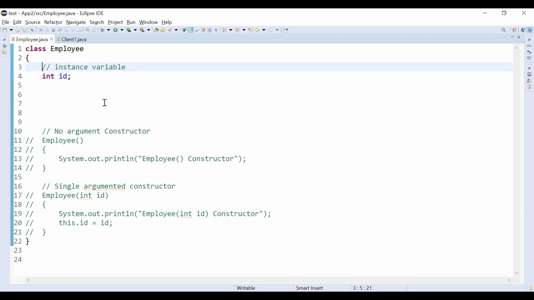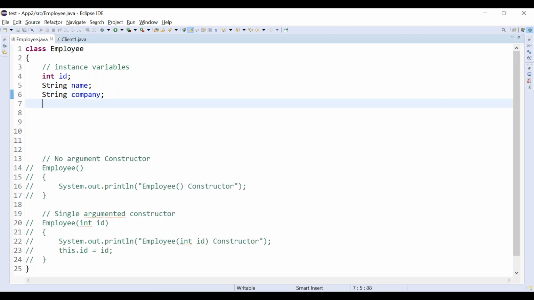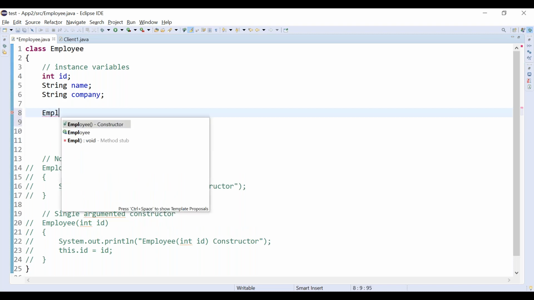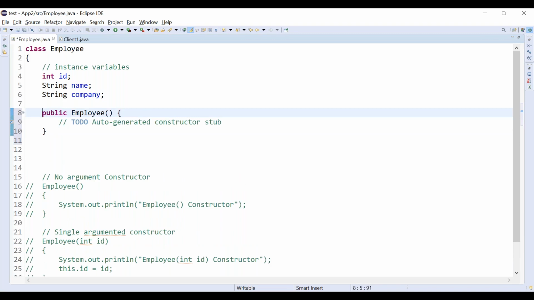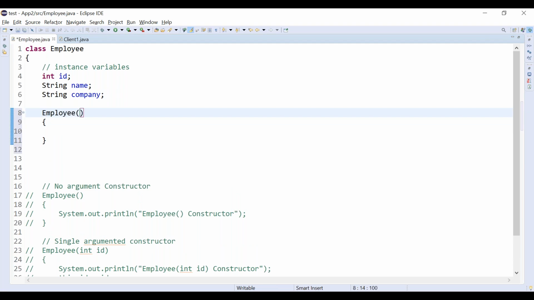One is id, another one is name, another one is company, right? I want to initialize all these three instance variables through a constructor. How can I go for it? I can create one more constructor, Employee, right? I can have three instance variables to initialize. How can I initialize? id comma name comma company, correct?